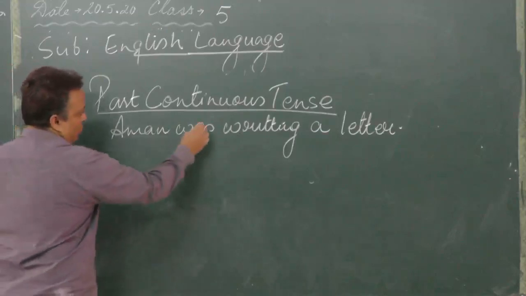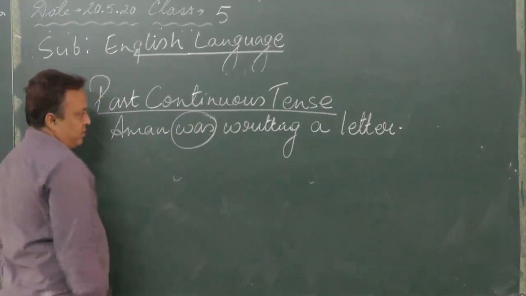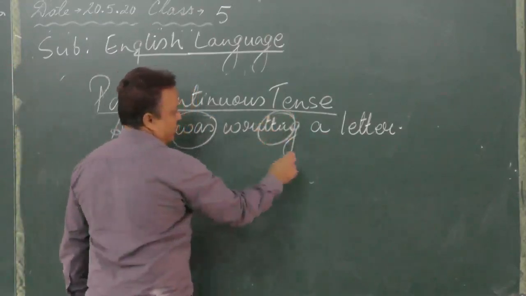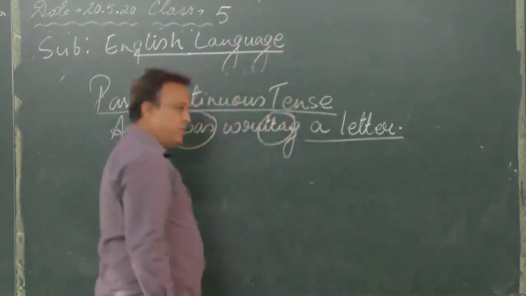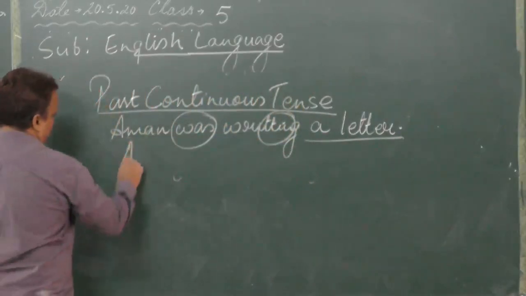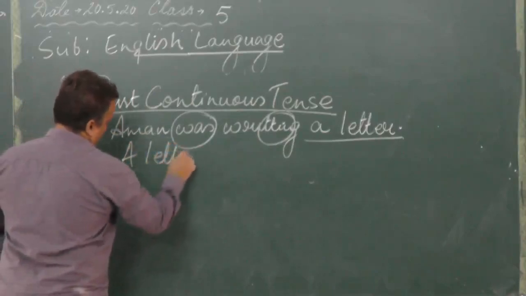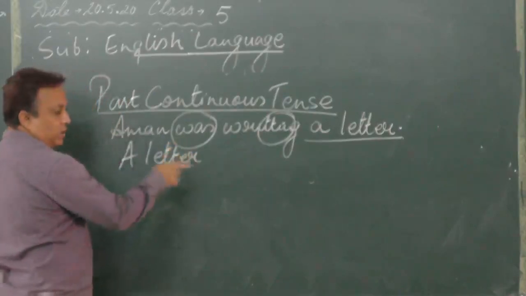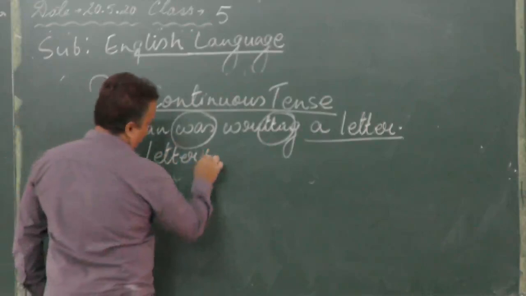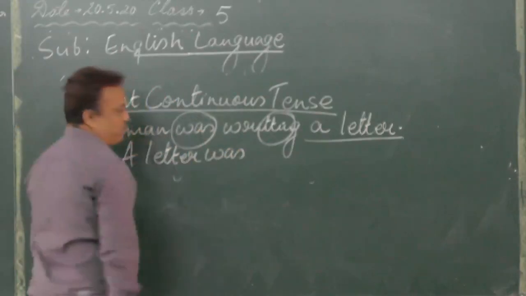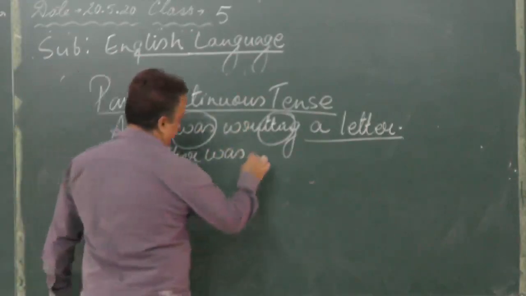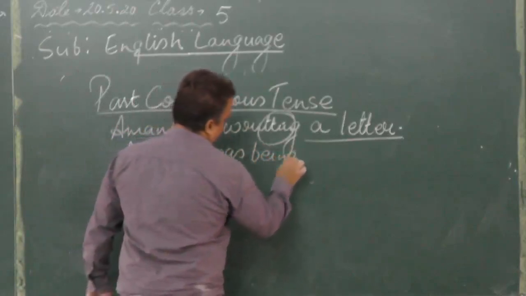Again was, that means past, ing form of verb, writing, and a letter is the object. Now change it into passive voice. A letter is singular, so you will write was over here, was, then being, B-E-I-N-G.